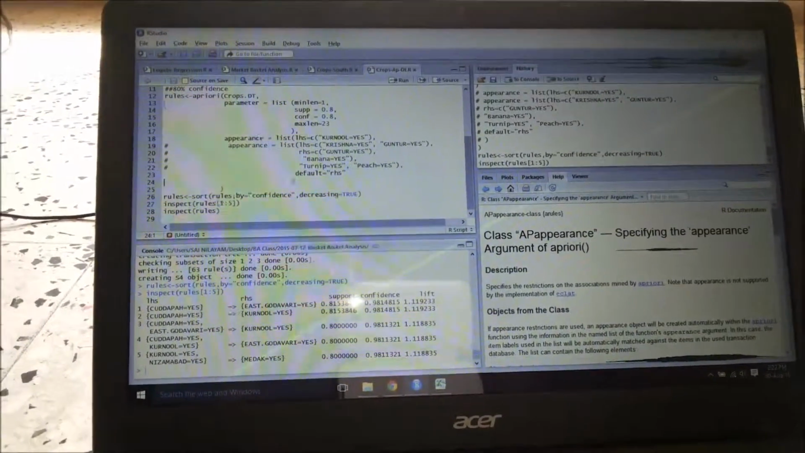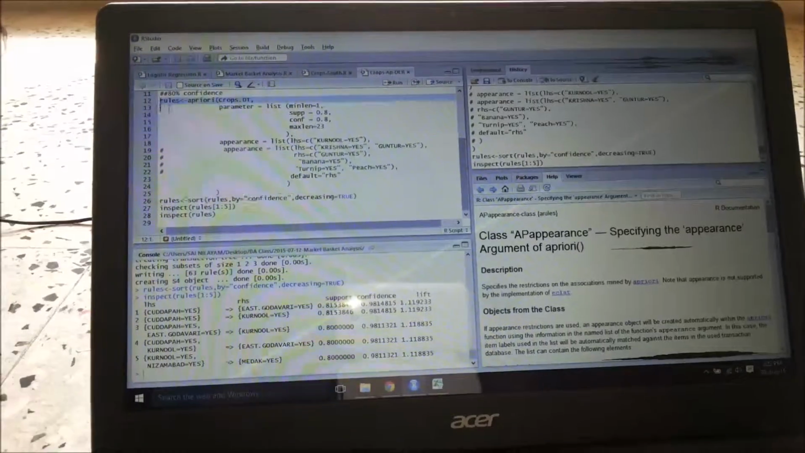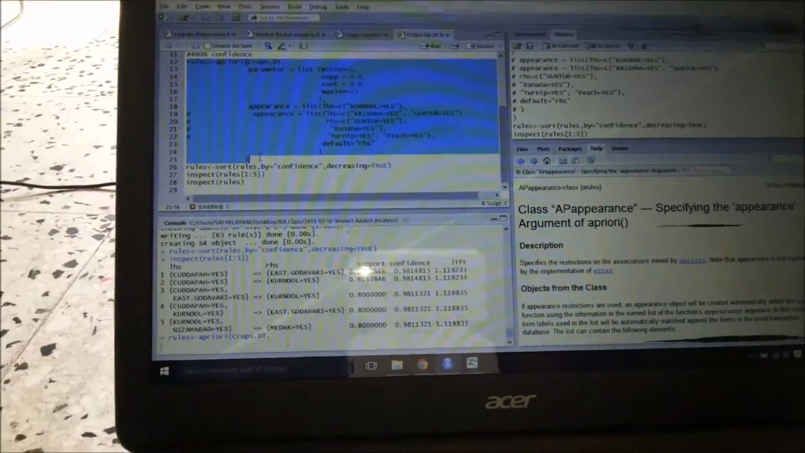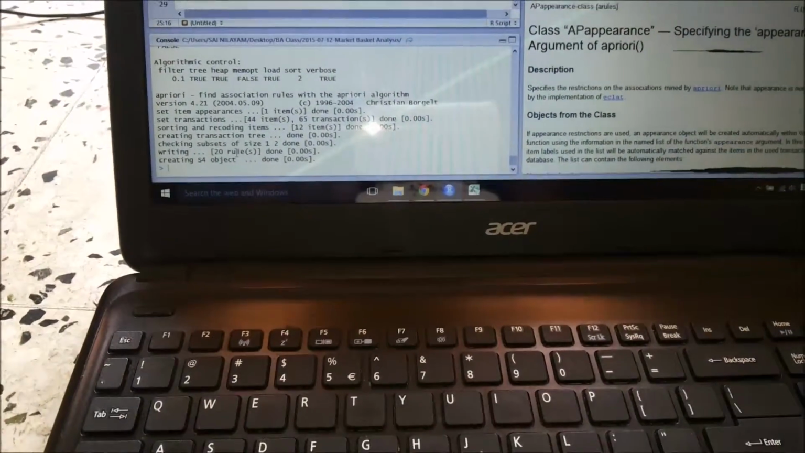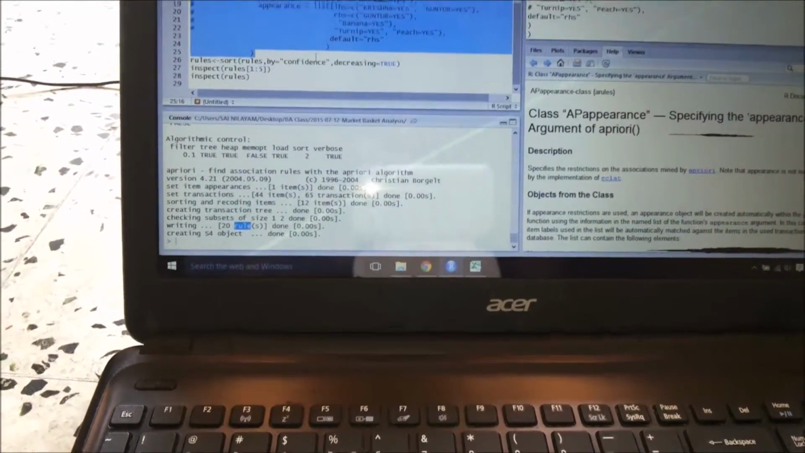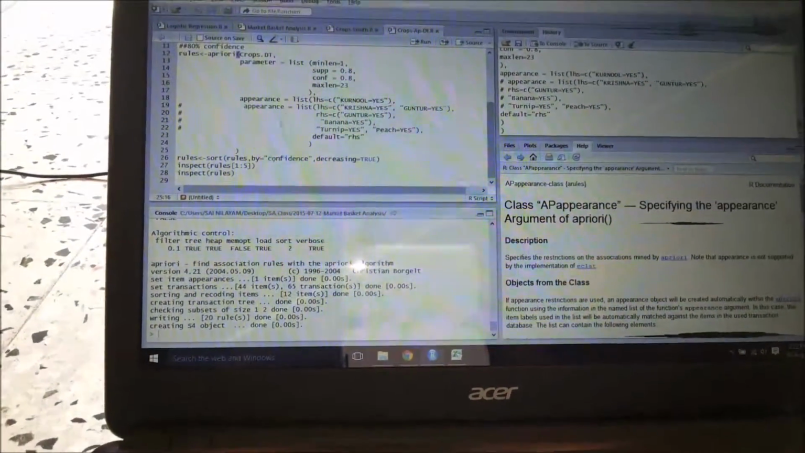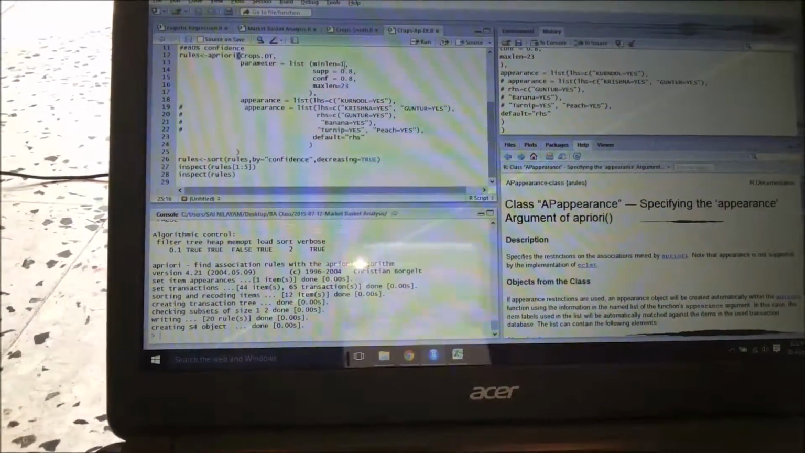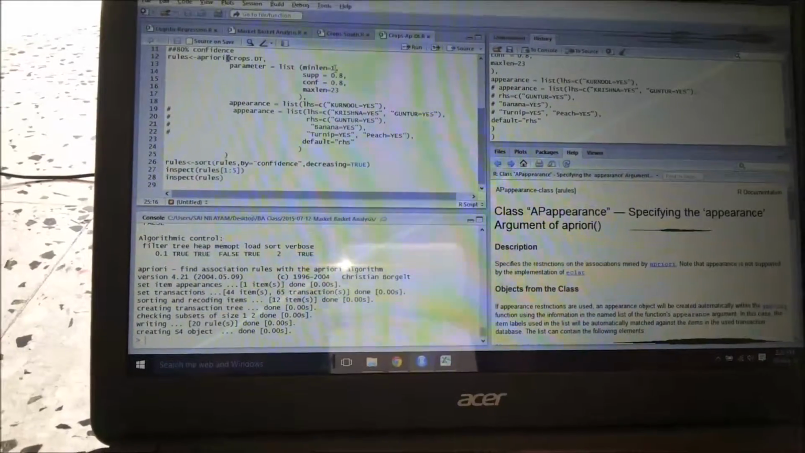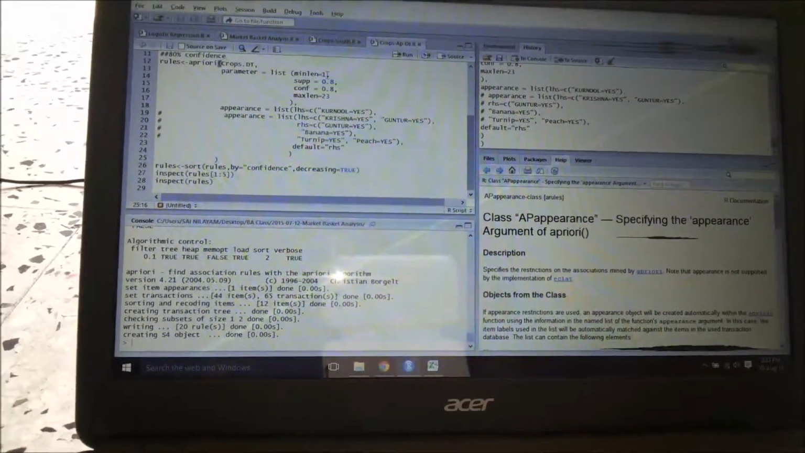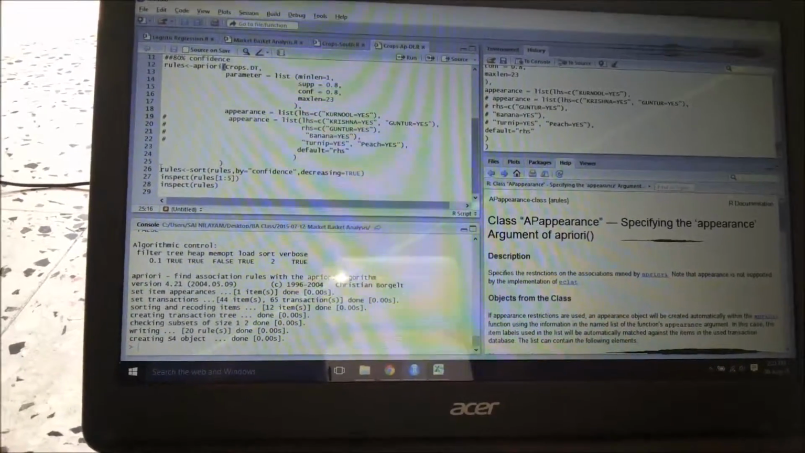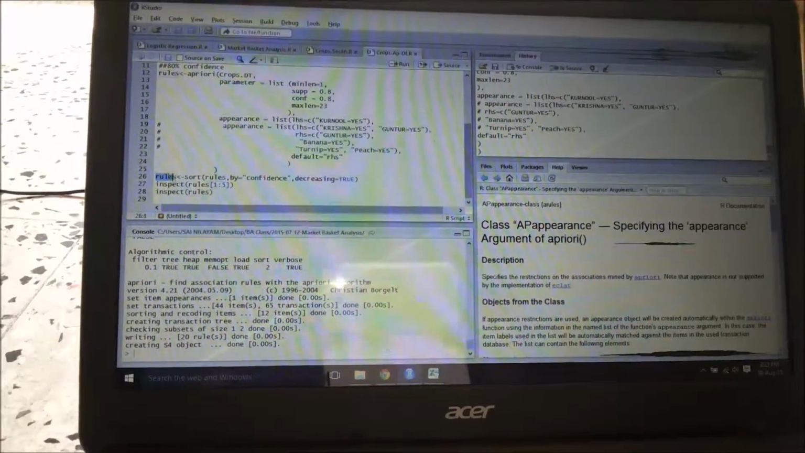Now let me look at the result. It shows that there are 20 rules. So that means there are 20 ways in which Kurnool is affecting, but please mind that I have given the minimum length as 1. So that means we can get some junk data as well. You'll get to know that in a short span of time.